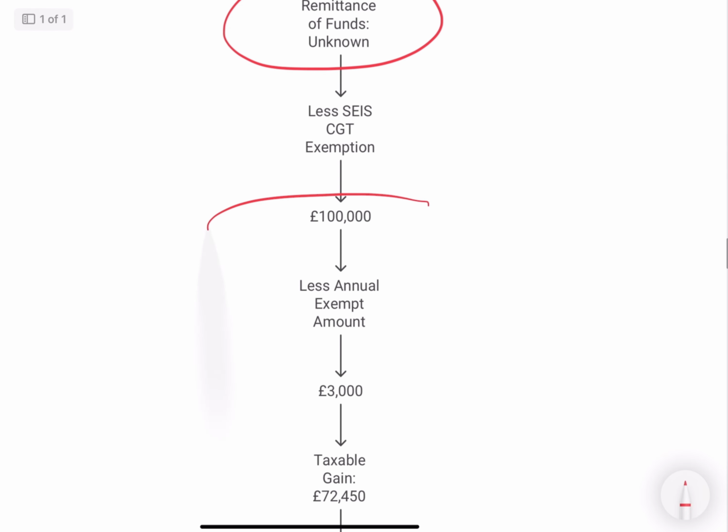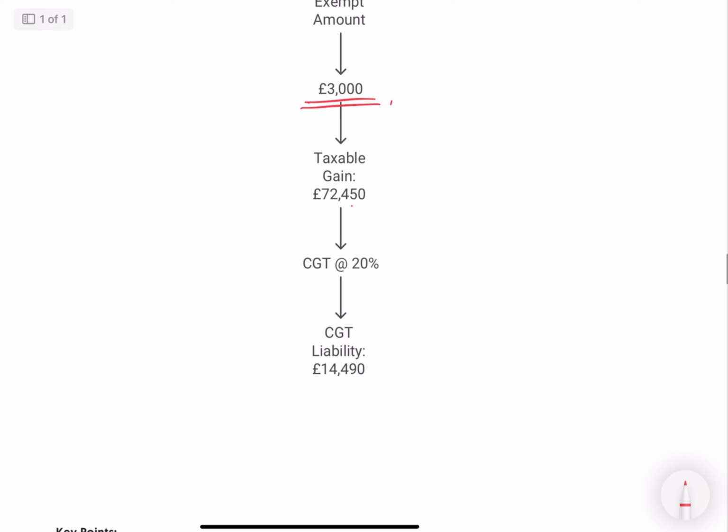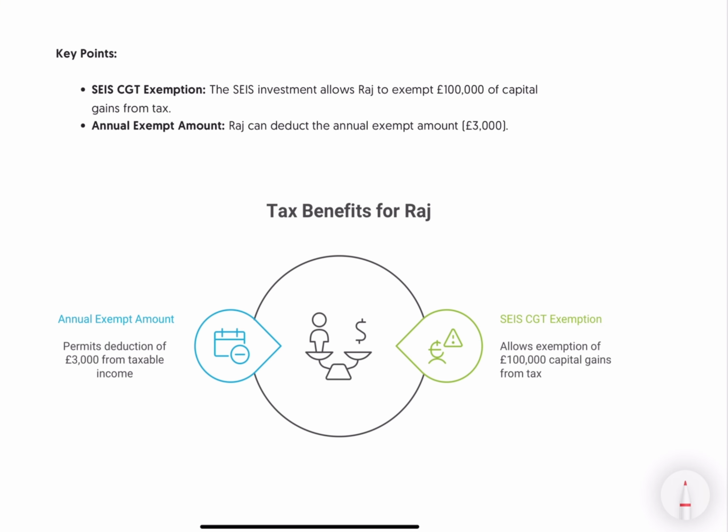He is going to get 100K again in his capital gains tax computation, which means the 100K he got in his income tax, he will get again in his capital gains. He'll get 3,000 AEA because he is using the arising basis. His taxable gains are 72,450, taxed at 20% because he is a higher or additional rate taxpayer. His liability is 14,490.